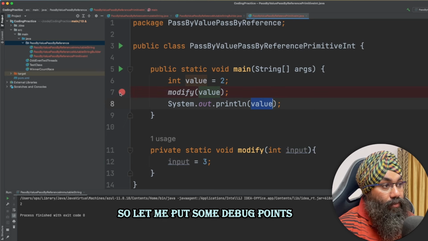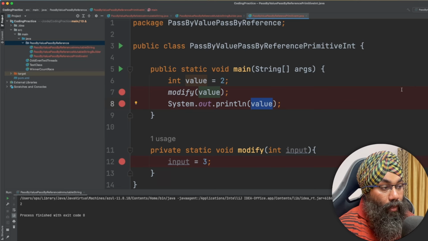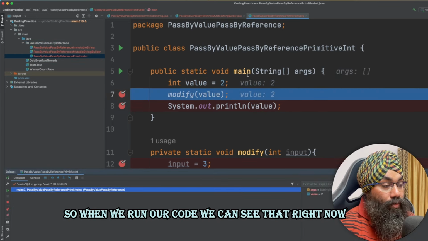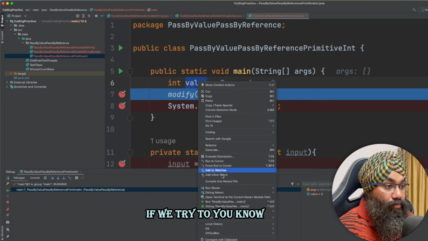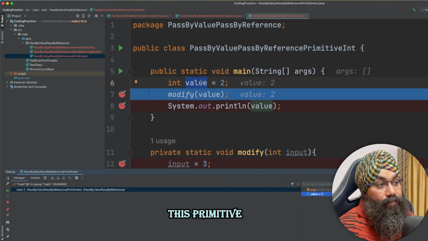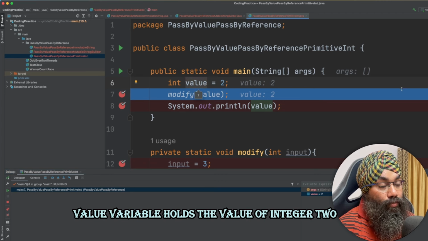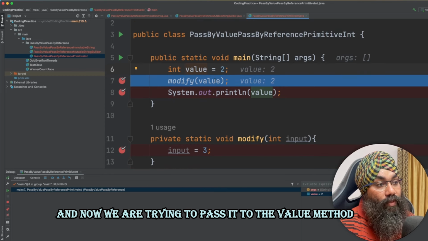So let me put some debug points and let's try to see what happens. When we run our code, we can see that right now the value is 2. If we try to see the details, this primitive value variable holds the integer 2, and now we are trying to pass it to the value method.